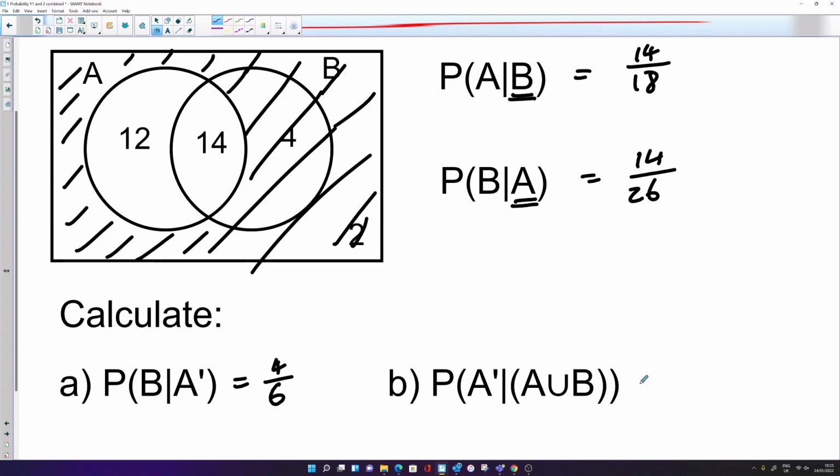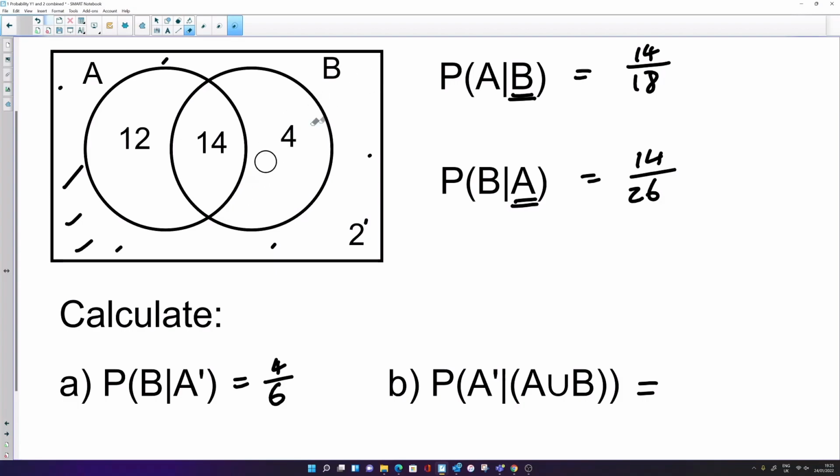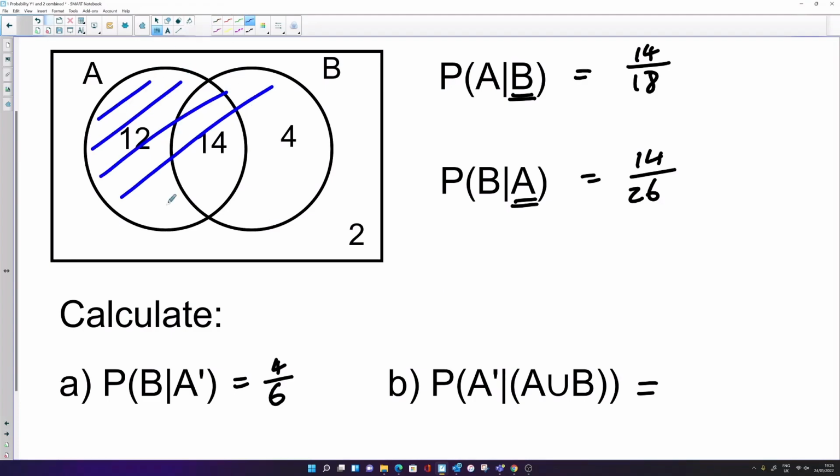And the last one, what's the probability of not liking apples given that you like apples or bananas or both? That's what the union represents. So if I just get rid of these shadings, we'll shade the new restricted sample space. Okay, so this time we're looking at the union of A and B. Let's do this in blue. So we're going to shade all of this region here. That's the restricted sample space.